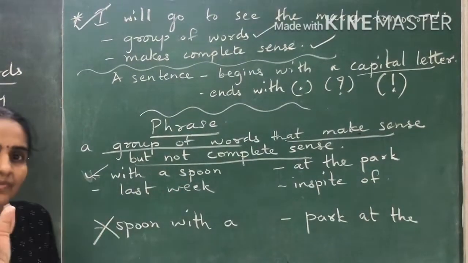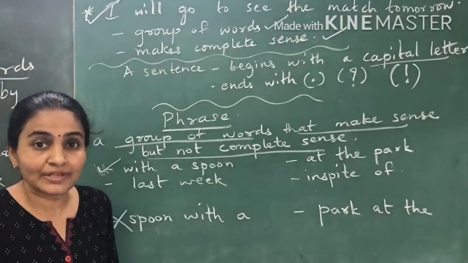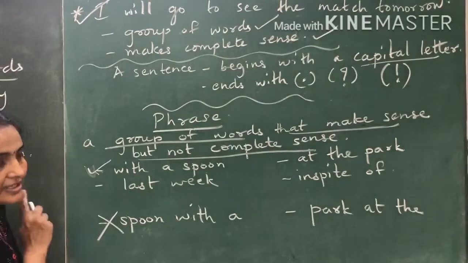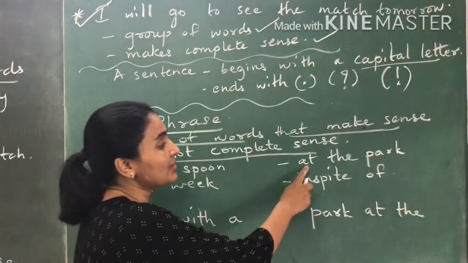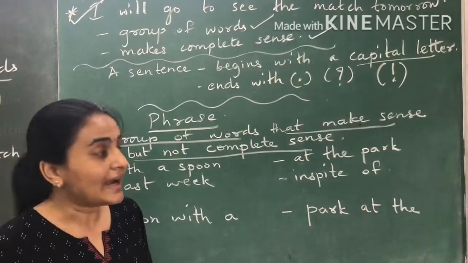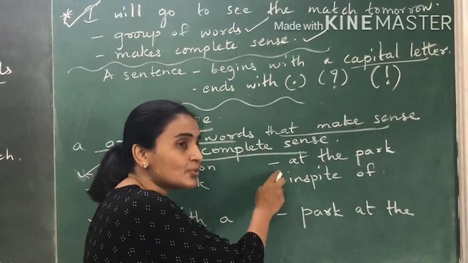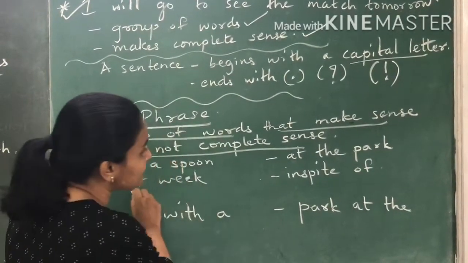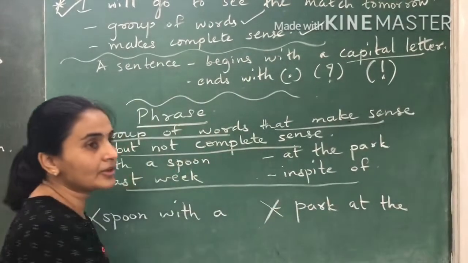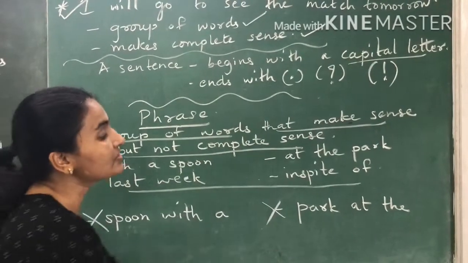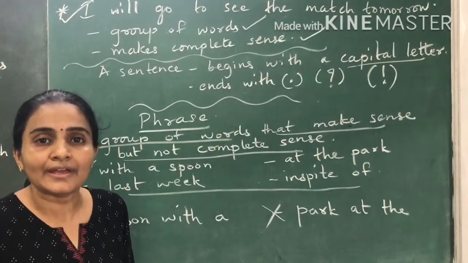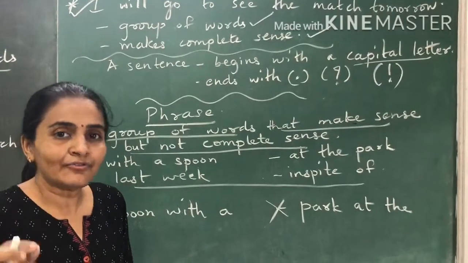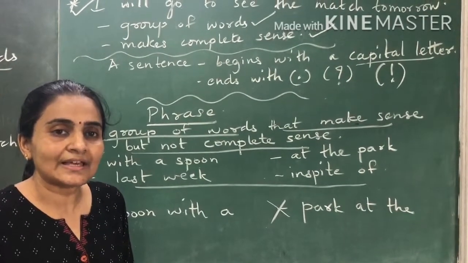With a spoon: it makes sense, but not complete sense. But if we write it as spoon with a, can you call it a phrase? No. Now the second one, at the park. This is a phrase because it is a group of words that make sense but not complete sense. But if you write it as park at the, can we call it a phrase? No. Why? Because this is a group of words but it does not make any sense. So the topic we have learned is sentences and phrases. Now we'll begin with exercise A.